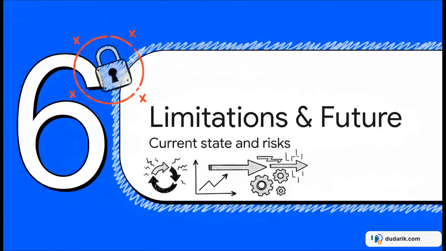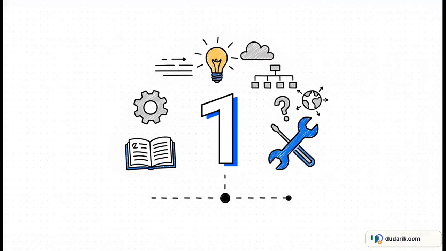Section 6, Limitations and the Future. The methodology here is incredibly solid, but to be fair, we do need to talk about the current limitations of this specific package as we look ahead. First up, as of this analysis, the codex-complexity-optimizer repo has exactly one commit. Just one. That means this is a very early-stage tool. It doesn't have a long track record in production, it lacks issue tracking, and it doesn't even explicitly document which programming languages it handles best. So definitely treat it as a brilliant but early proof of concept.